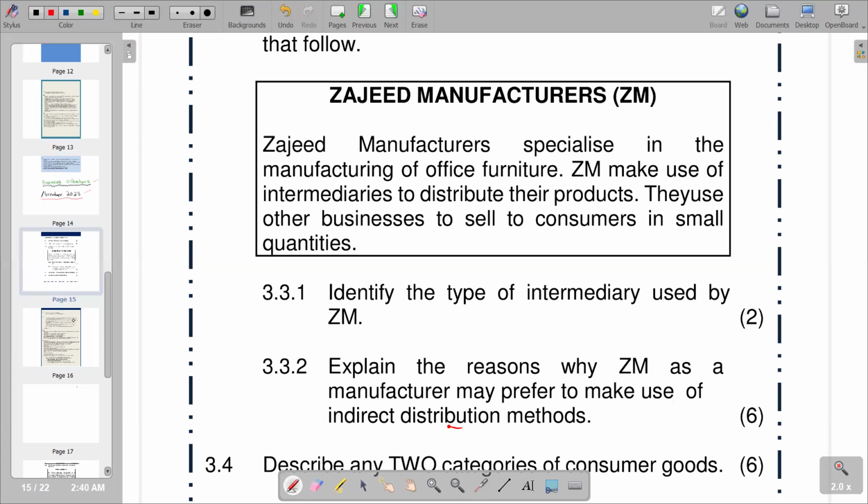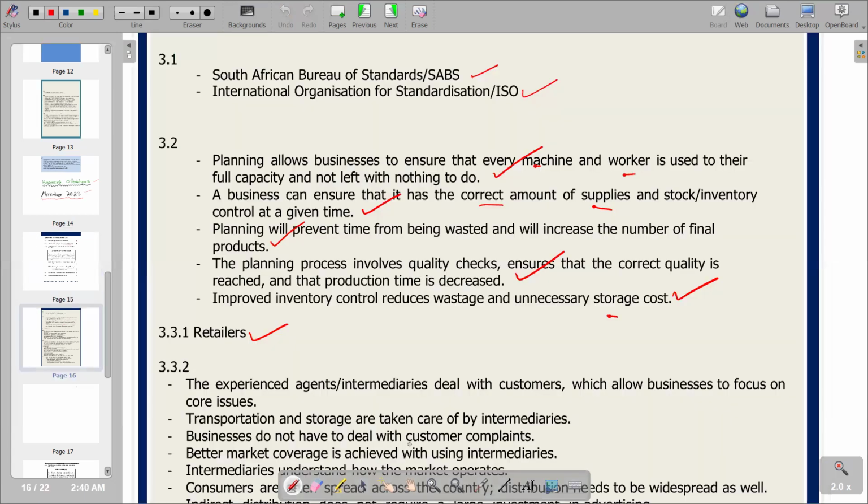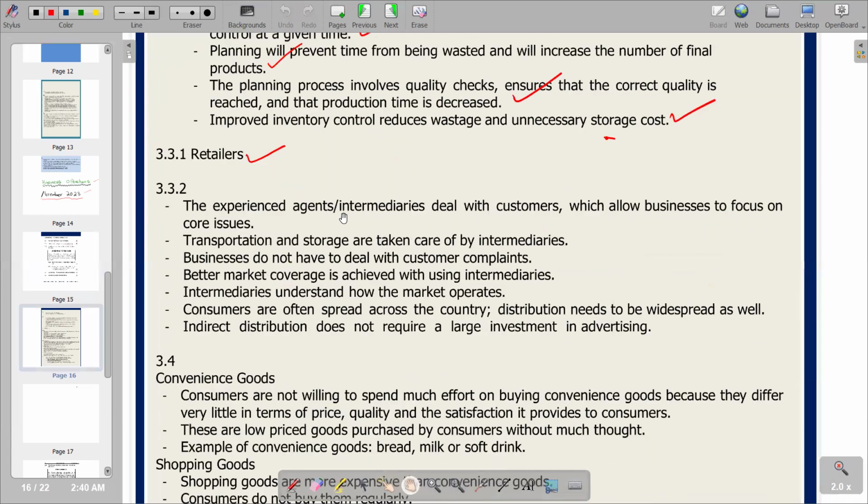So let's try to see the reasons that we're having according to this video. We go to 3.3.2. The first one is saying the experienced agents or intermediaries deal with customers, which allows business to focus on core issues. So this one is explaining that ZM will specifically concentrate on its core business, and obviously some of the tasks are given to the intermediary, and they concentrate on the main issue of their core business. If they are a manufacturing business, they concentrate mainly on manufacturing, and other issues like distribution of product are being done by an intermediary. So this is what we have on this point.